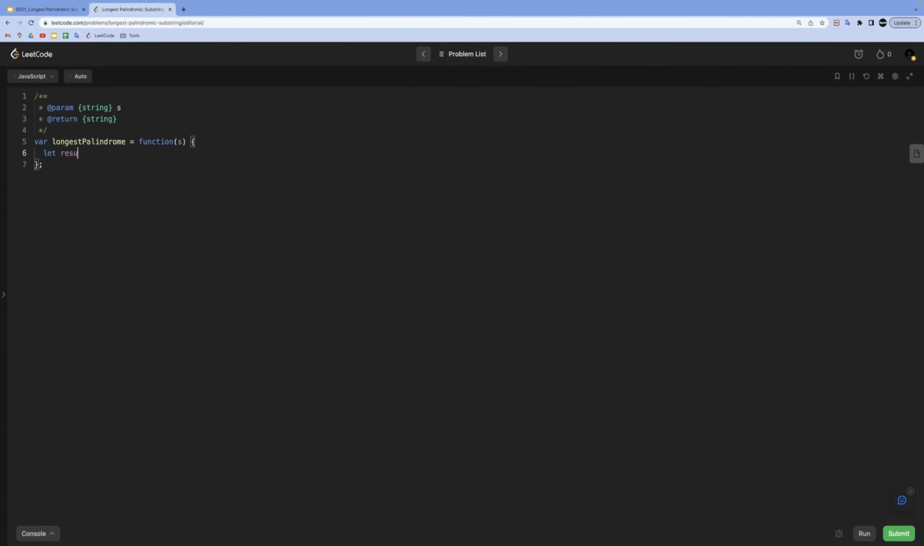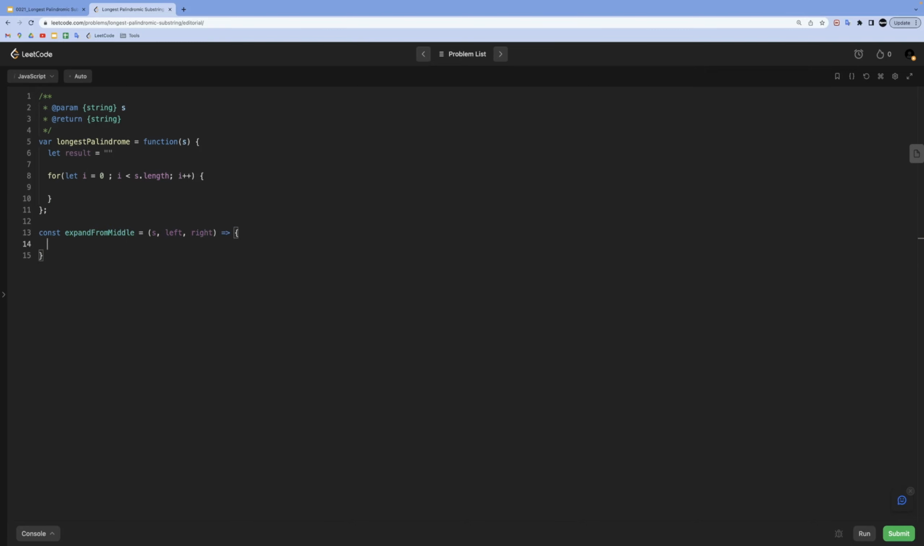First, we will create our result variable. Then we will do a simple iteration over the string. Now, before we jump into handling the cases for odd and even length words, let's create our helper function that does the expansion logic. We will call it expand from middle and pass it the string itself and left and right indices.